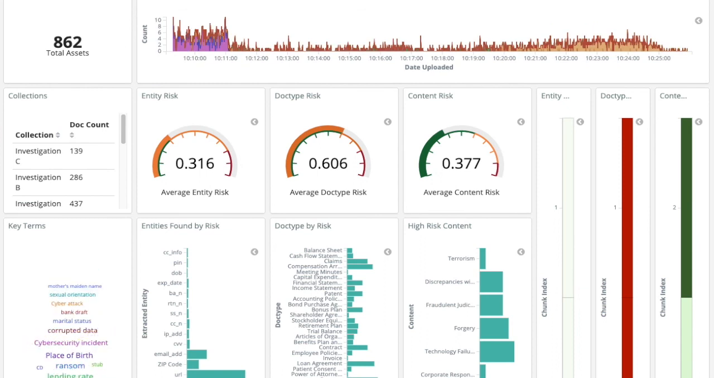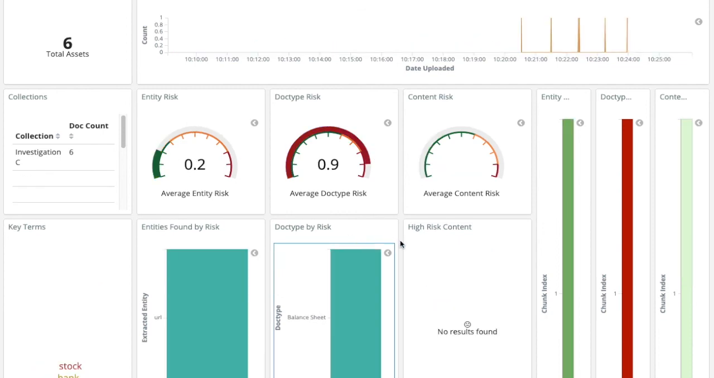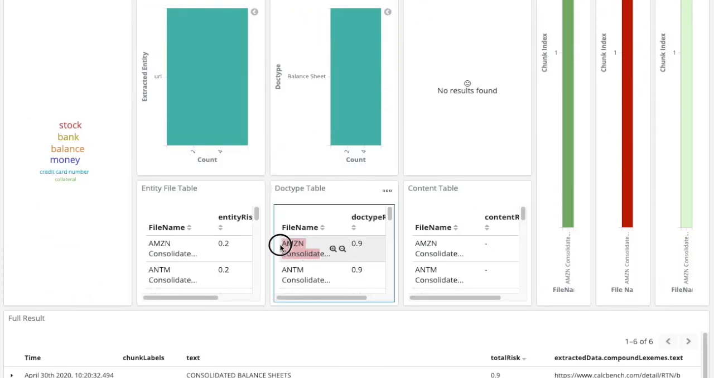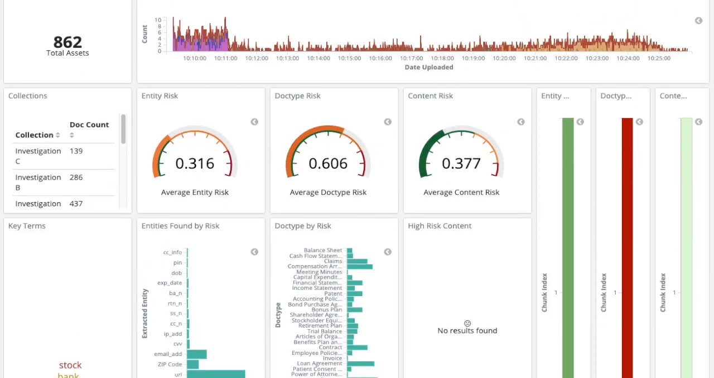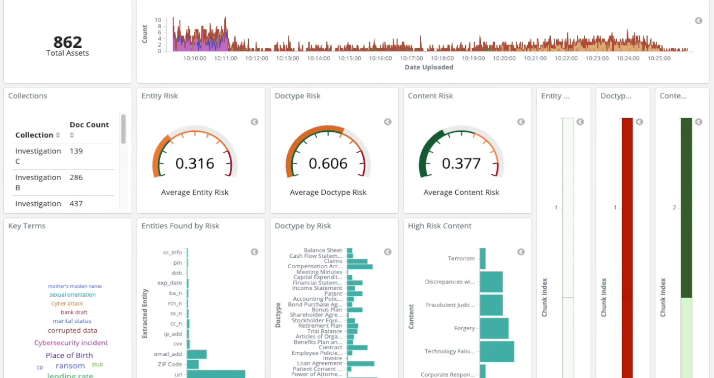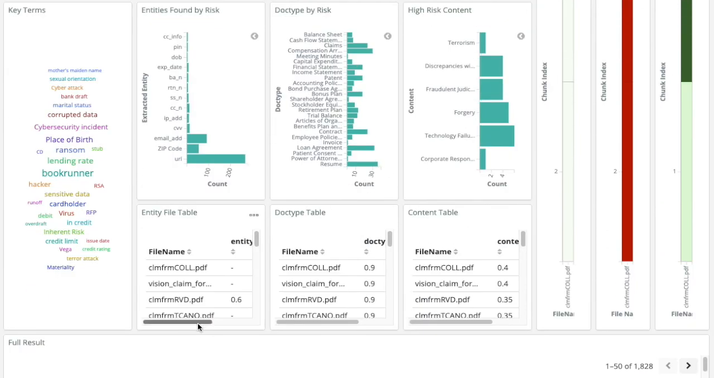Entity risk is used to identify things in the documents like credit card information, PIN numbers, social security numbers, traditional PII. Doc type risk is using the same technique that we built the research paper in, identifying documents by what type of a thing that they are. Here we're looking at all of the balance sheets that Gracie has classified and their text. We also show users what the most risky chunk of each document is, so they don't have to know where in the document to jump to.